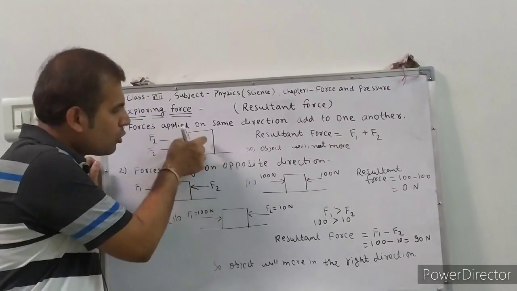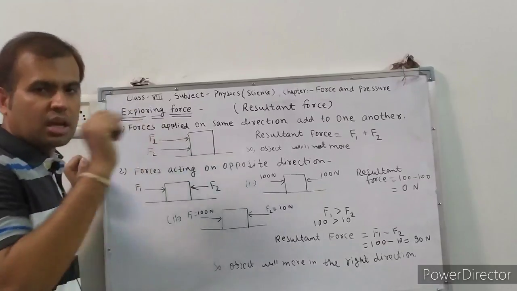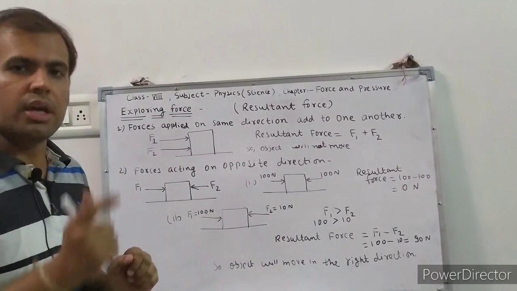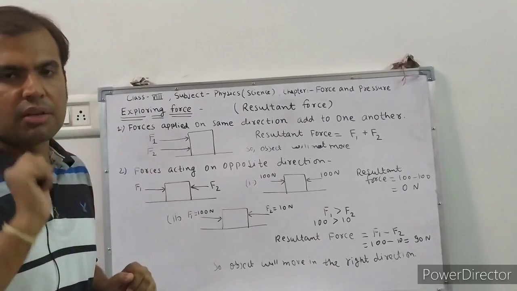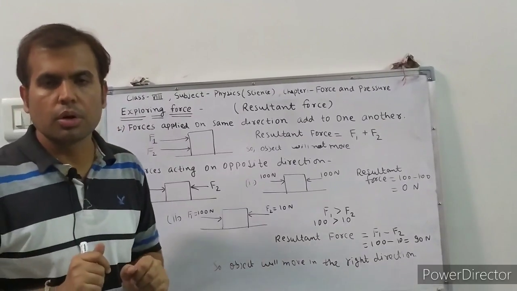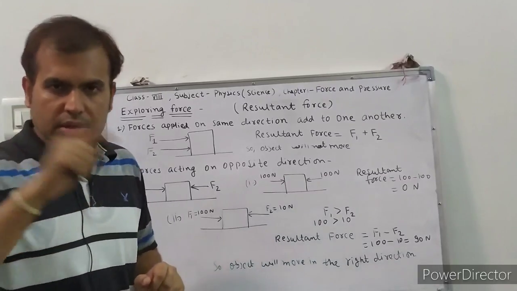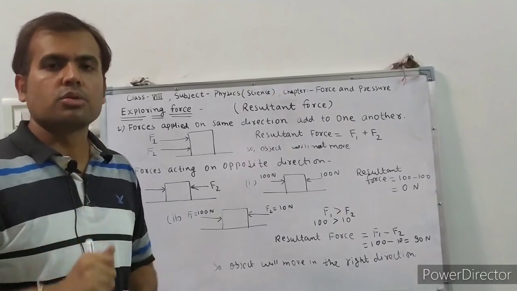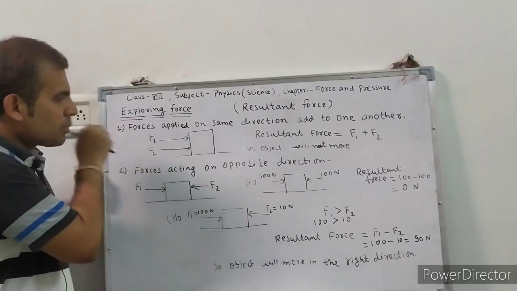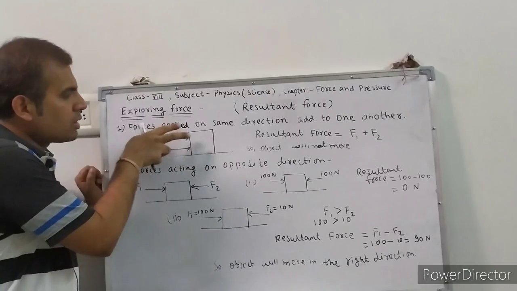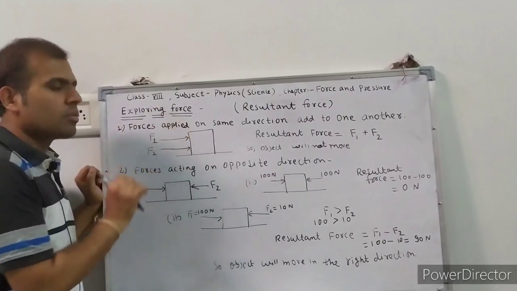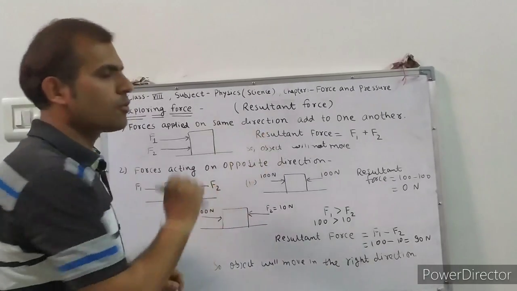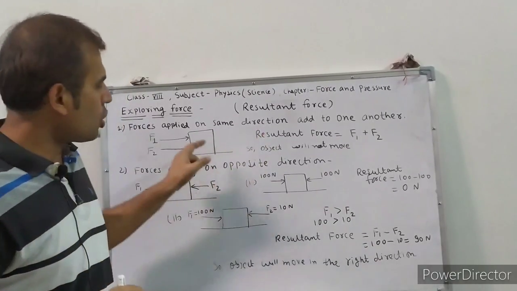If you want to move that object by a single force, and if you are not able to move the object with a single force, then what should you do? You will require another person who is applying force with you. So suppose two forces are applied to the object and now the object will move. Understand? So what is the resultant force? What is the net force on the object?